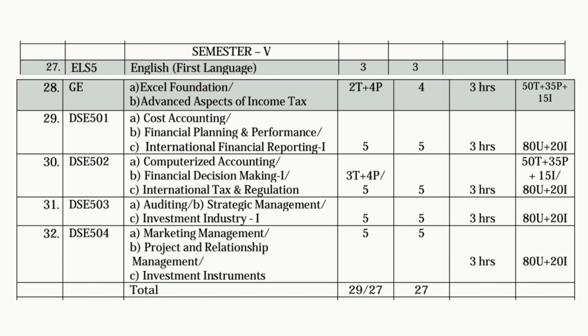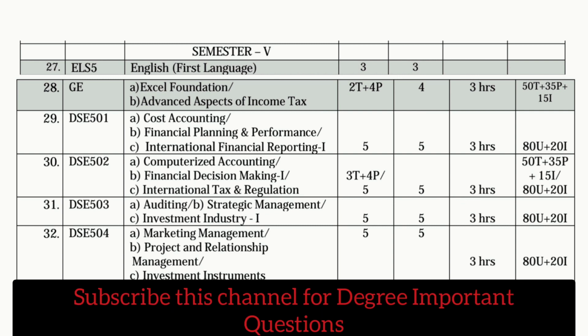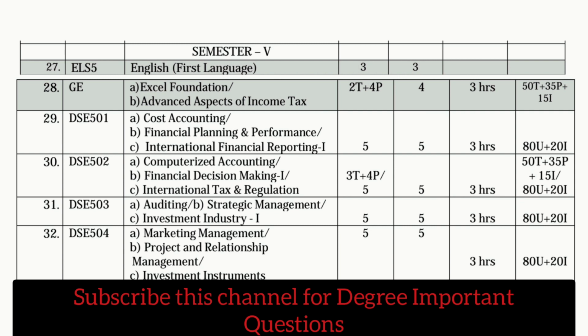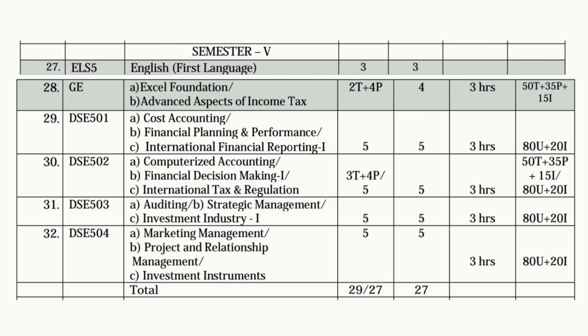Next, the third elective. Here also we have 3 subjects, and out of these 3 you can select any one. The first subject is Computerized Accounting, the second one is Financial Decision Making 1, and the third one is International Tax and Regulation. You have 5 classes and 5 credits for any one of these subjects. The exam duration is 3 hours and the total marks are 100 out of 100, 80 for semester exams and 20 for internal exams.